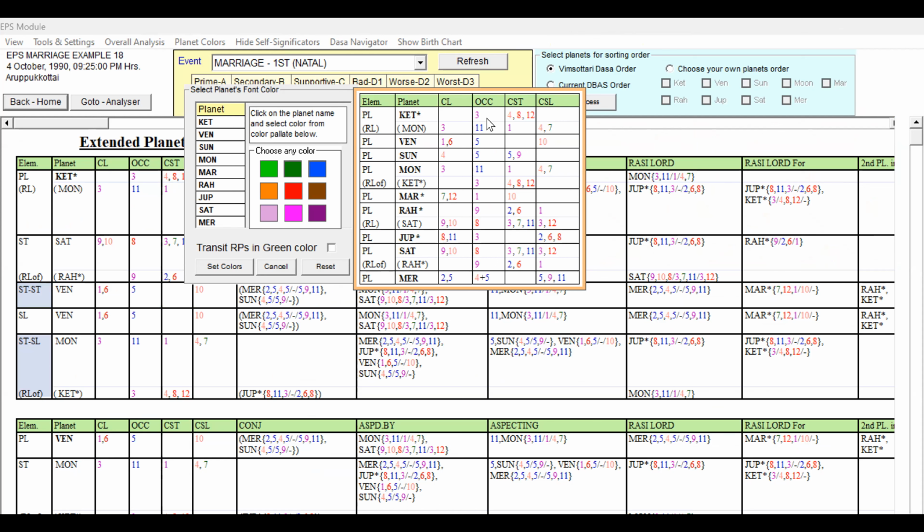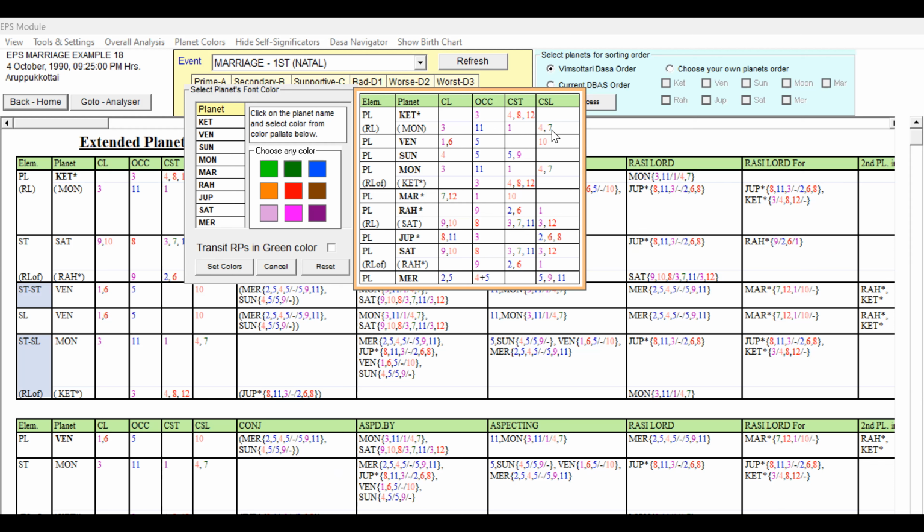Ketu: third occupant, 4, 8, 12 star lord. So it is indicating weakness for Ketu. The second planet is good. Please understand, a planet can be a good significator, but if it is a primary cuspal house significator and it also has other unfavorable or trouble-giving houses, that house's matters will get afflicted because of the unfavorable.